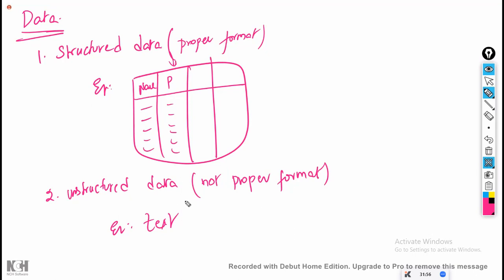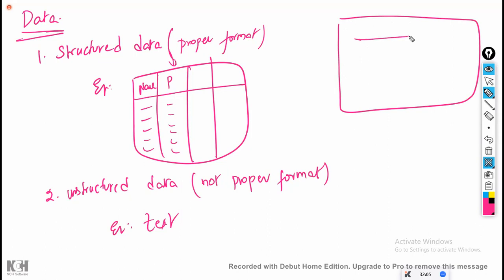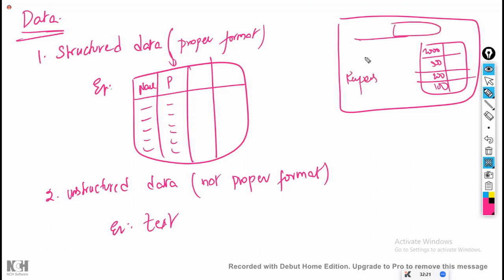If there is a proper format, for example, let us take this. You are going to a bank to deposit cash. There is an account number. They ask for the account number and your denominations: how many 2000 notes, how many 500 notes, 200 notes, 100 notes, and the total amount in rupees. Account number and name will be there. Now, is this structured data or unstructured data? Structured data, because there is a proper format available.